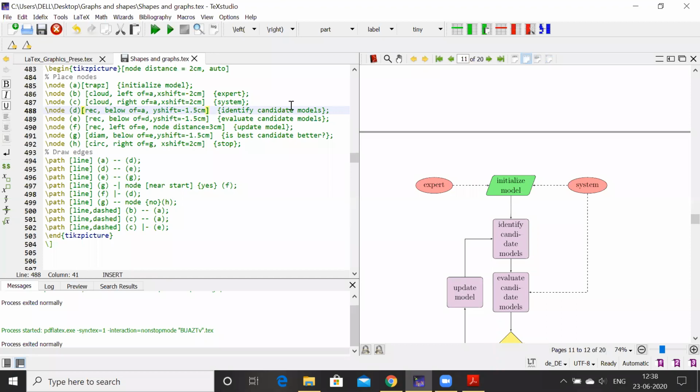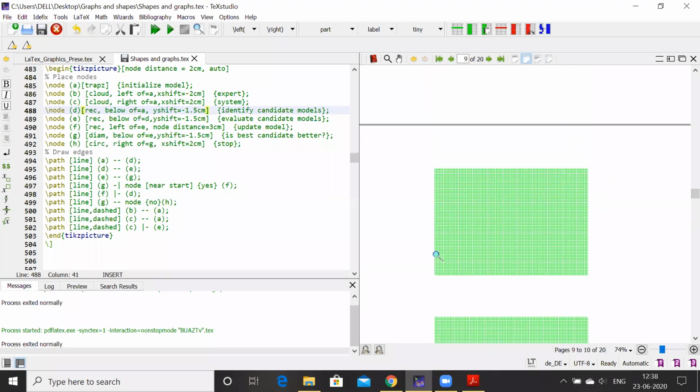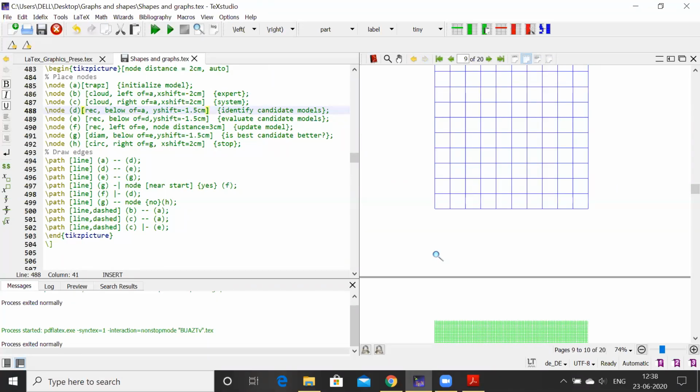Is it possible to add it in 3D shapes? 3D shapes also. 3D shapes also we can do. Okay. Yeah. Thank you, sir.